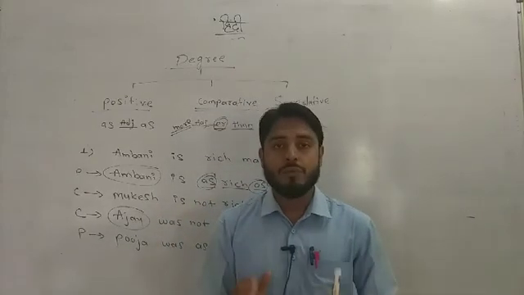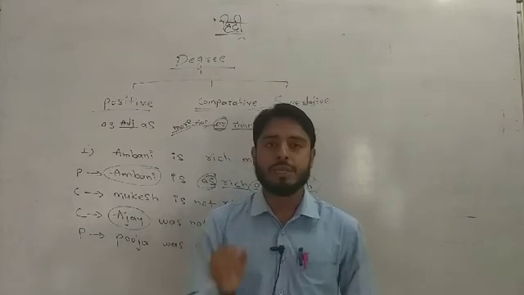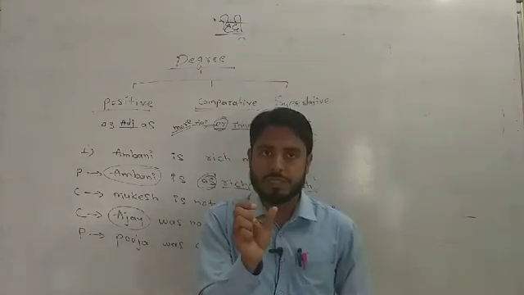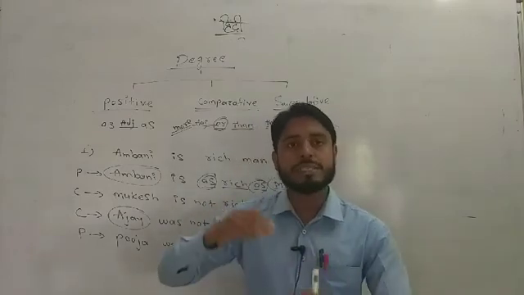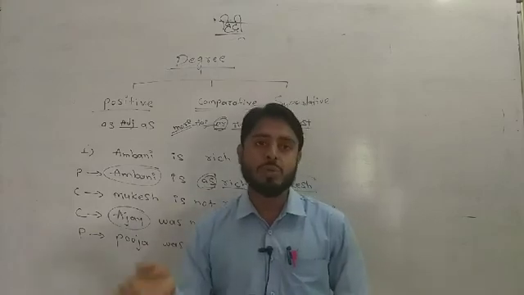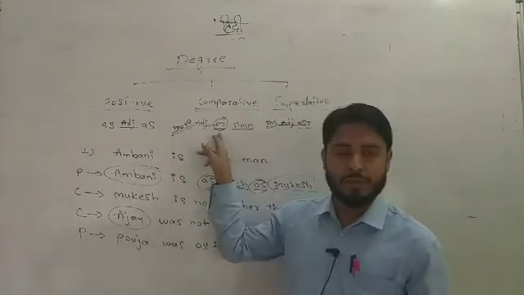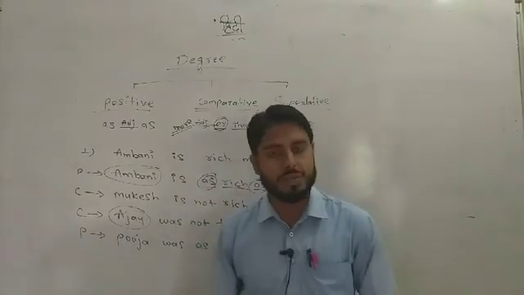In which case? Whenever there are 3 syllables or more. "Rich" has only one syllable. If there are more syllables in an adjective, we will use "more" instead of "er". For example, you use "richer" here.